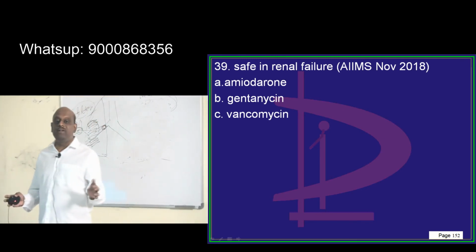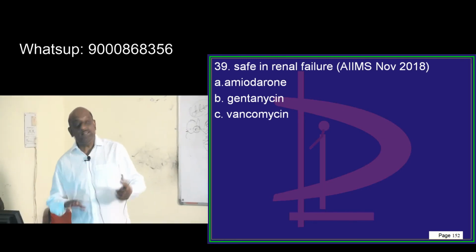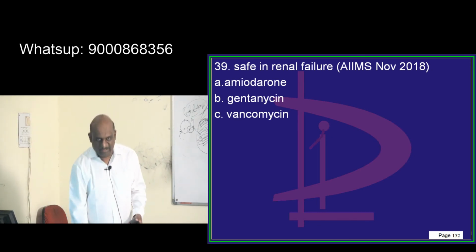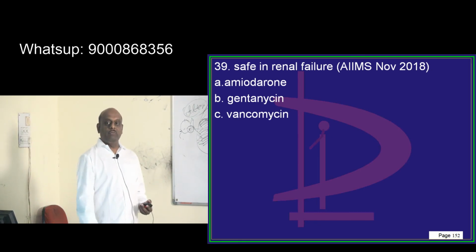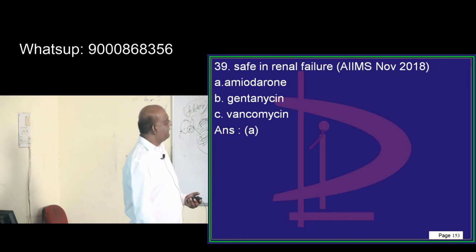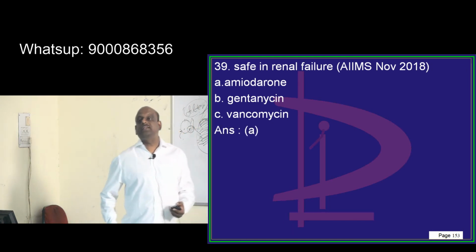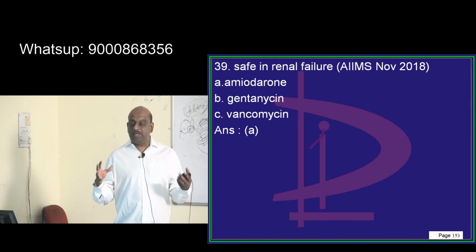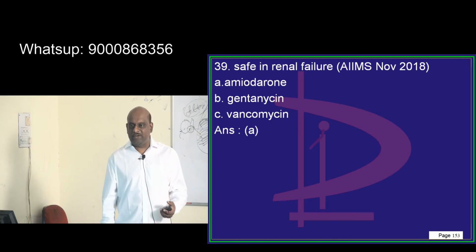What is safe in renal failure? What is safe in hepatic failure is a favorite list. Once more, this is something to bookmark in U-Medico. Amiodarone is safe in renal failure. So what cardiac drugs? A lot of times cardiologists and nephrologists work together. You know that very well.